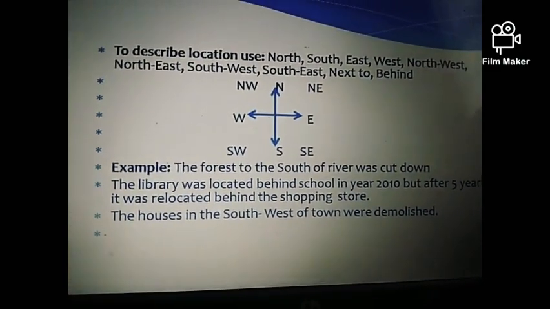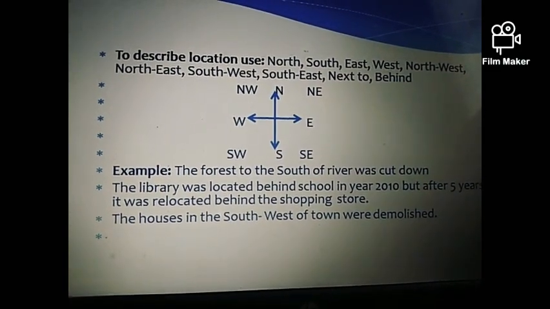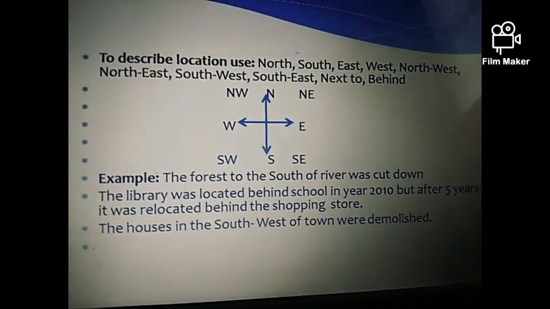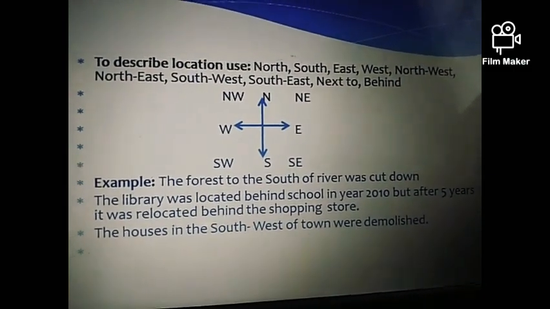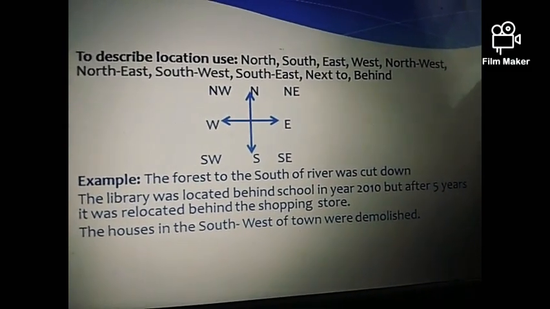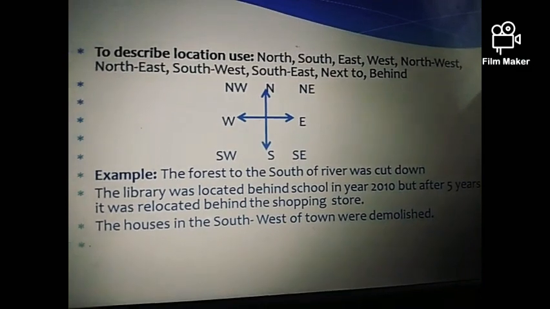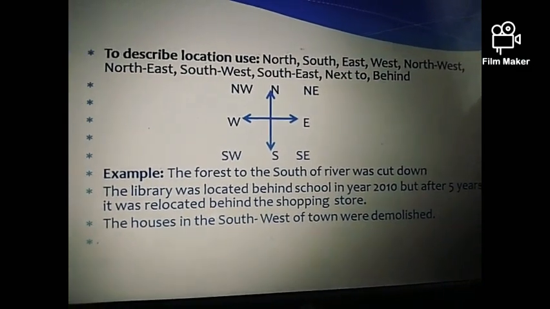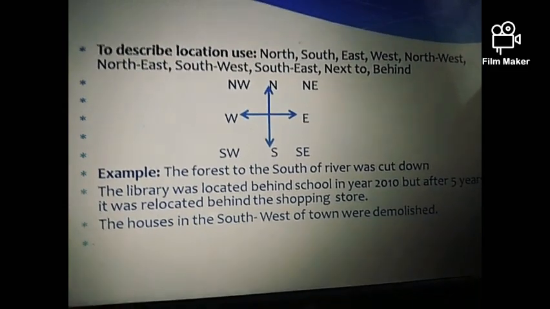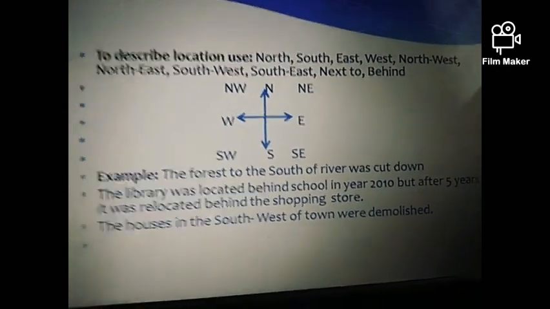So let's have a look at examples. The first one is: the forest to the south of the river was cut down. It means the forest which was located in the south of the river. For example, you can suppose that our river is located in the center and the forest is located in its south. That was cut down, right?